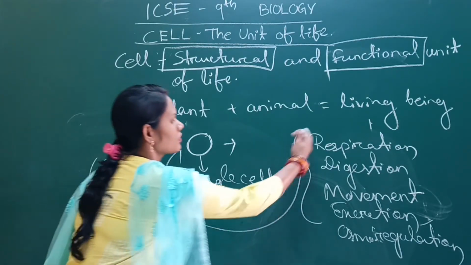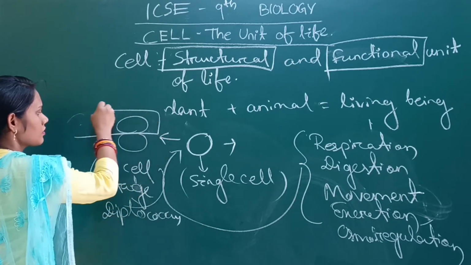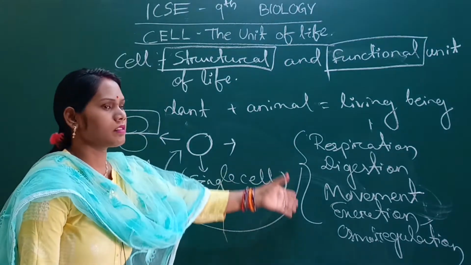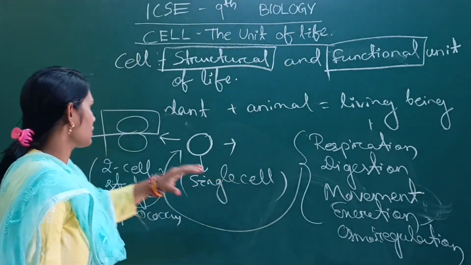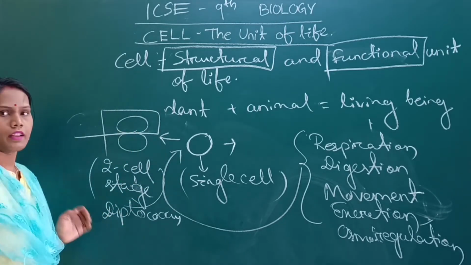All the body functions I mentioned are divided between these two cells. These two cells get together and maintain all the body functions. Some body functions are maintained by one cell and the remaining body functions by the other cell.